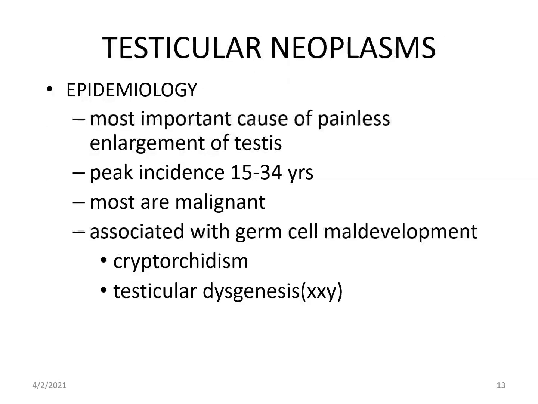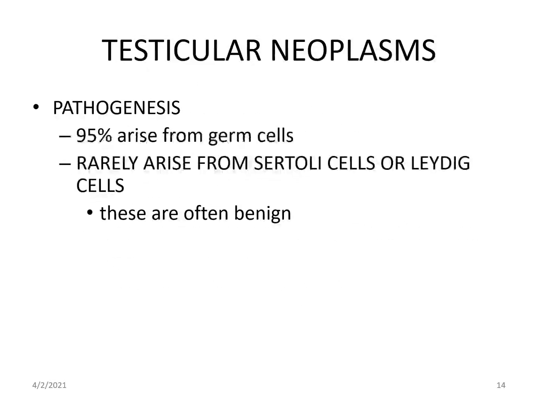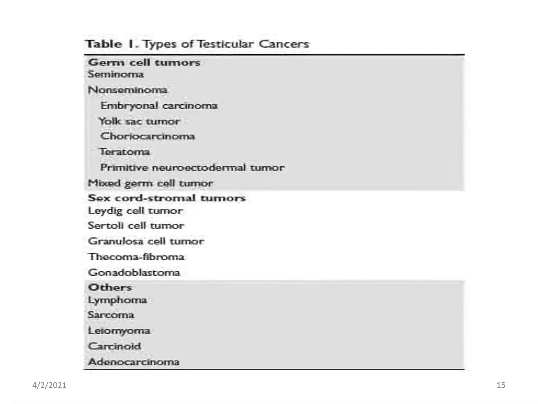Next we come to testicular neoplasms. Most important cause of painless enlargement of testes in the 15 to 34 years age group. Most of the tumors are malignant and associated with cryptorchidism and testicular dysgenesis. 95% arise from germ cells, rarely from Sertoli cells. Classification: mainly it is the germ cells, germ cell tumors.